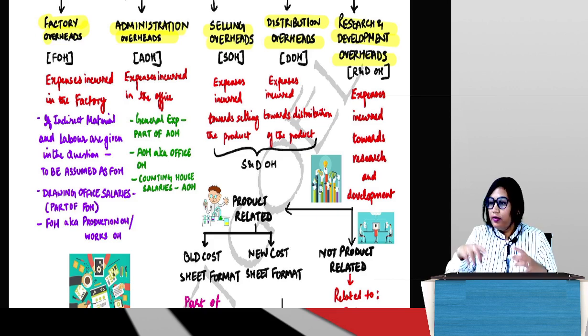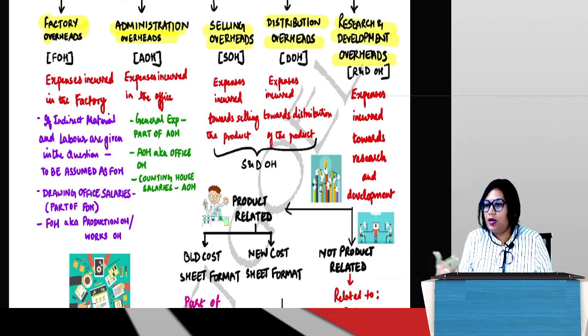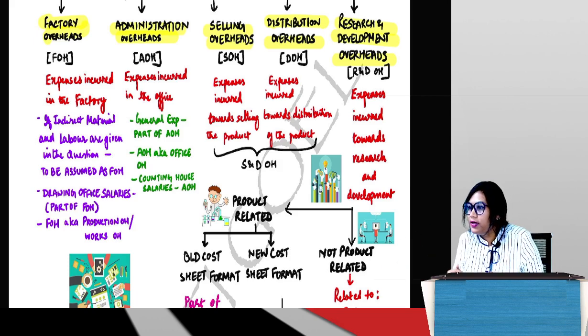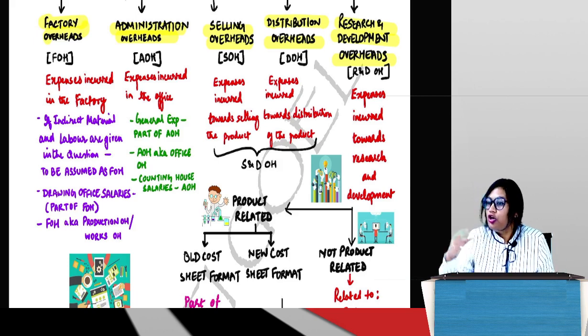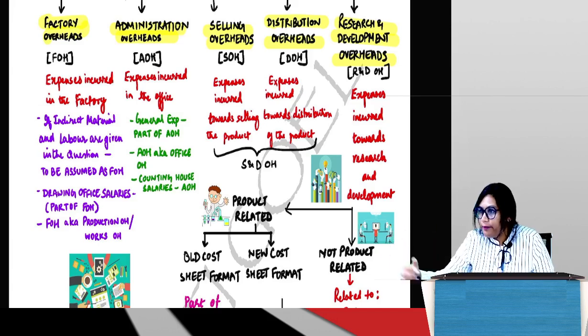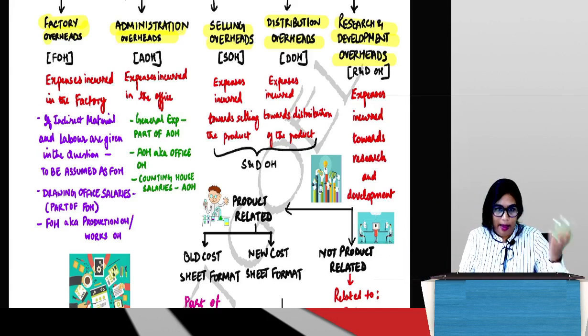Now, let's say the product is being manufactured in the factory, but won't it need other support? The finance team should be there to take care of the finances. You should have an administration team to take care of the well-being of the factory. You should have an HR team to take care of employees.